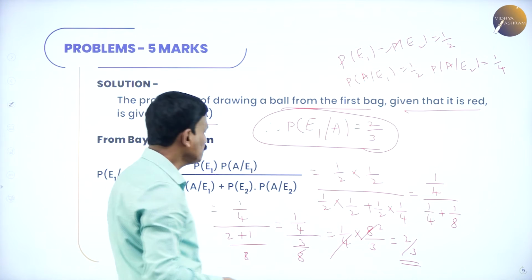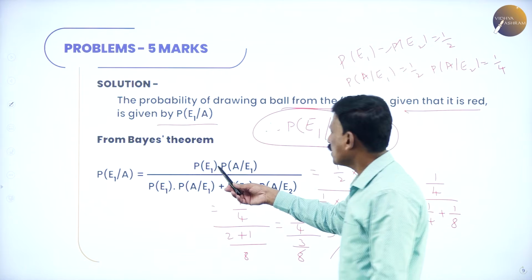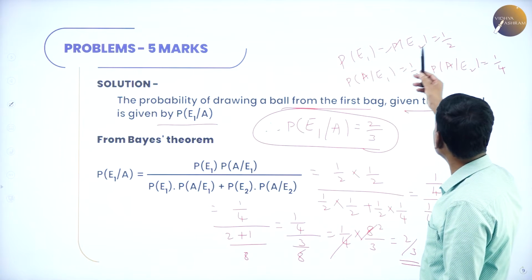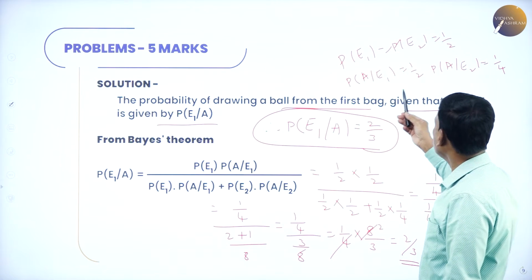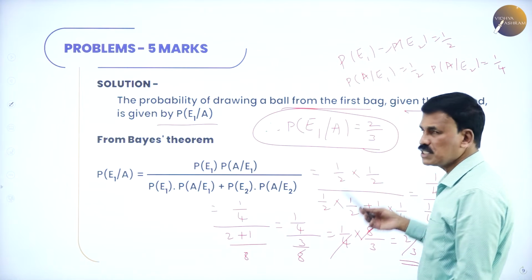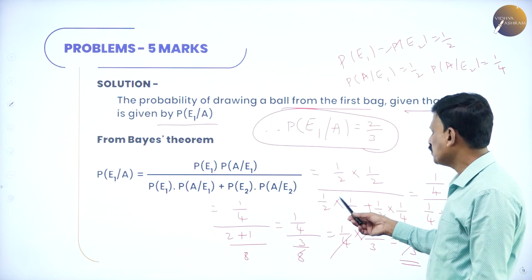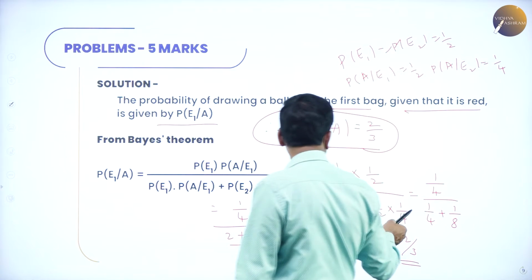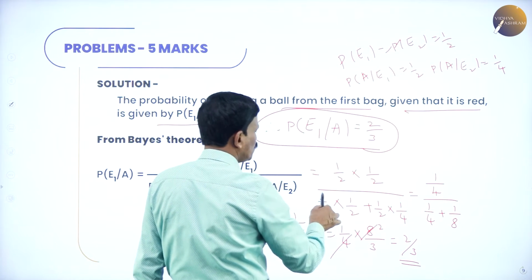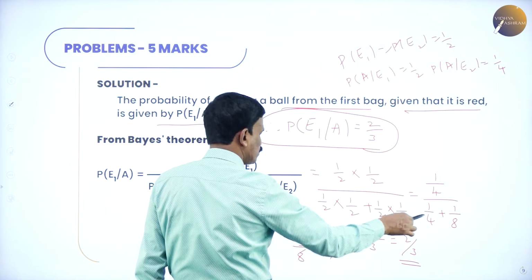I'll explain once again. Since the probability of E1 is 1 by 2 and E2 is also 1 by 2, A by E1 is 1 by 2, A by E2 is 1 by 4. Substitute here: 1 by 2 into 1 by 2, divided by 1 by 2 into 1 by 2 plus 1 by 2 into 1 by 4. That is 1 by 4 divided by 1 by 4 plus 1 by 8.